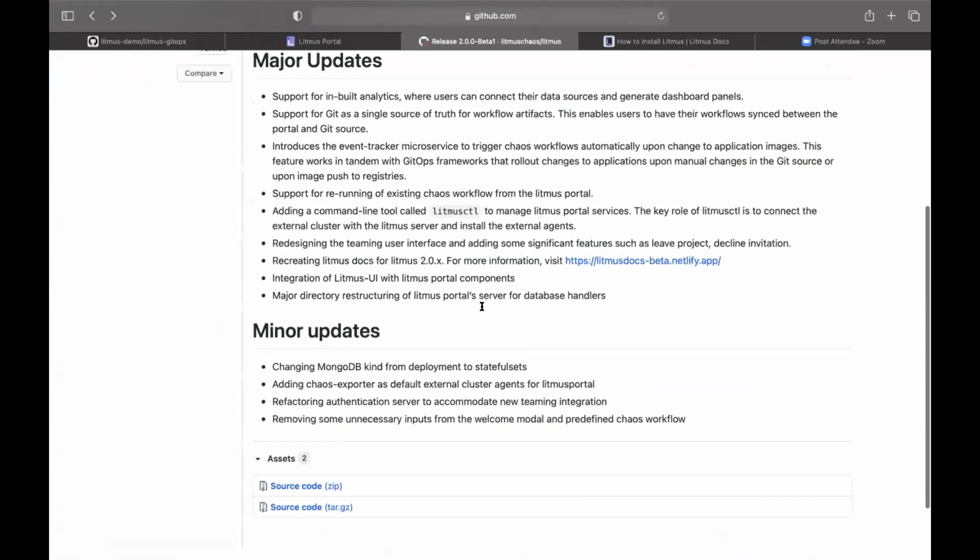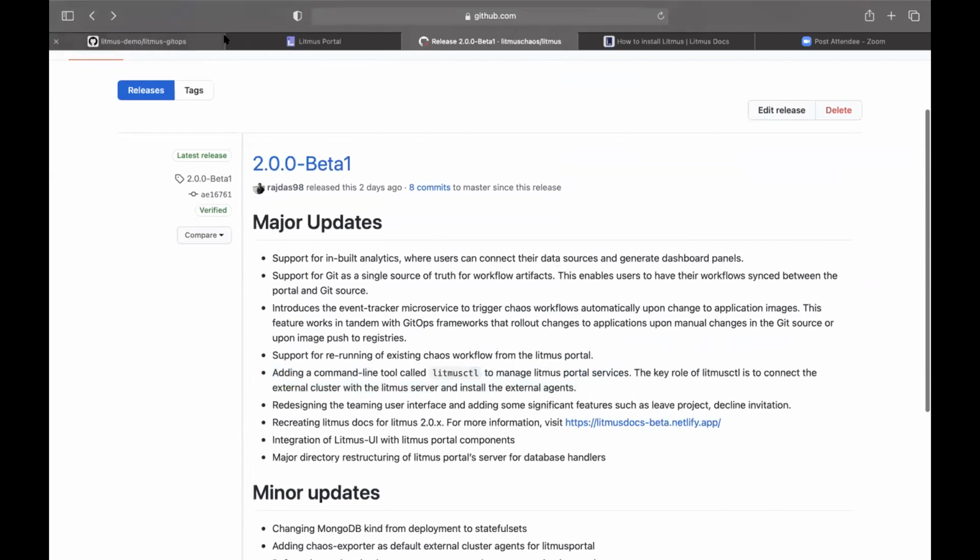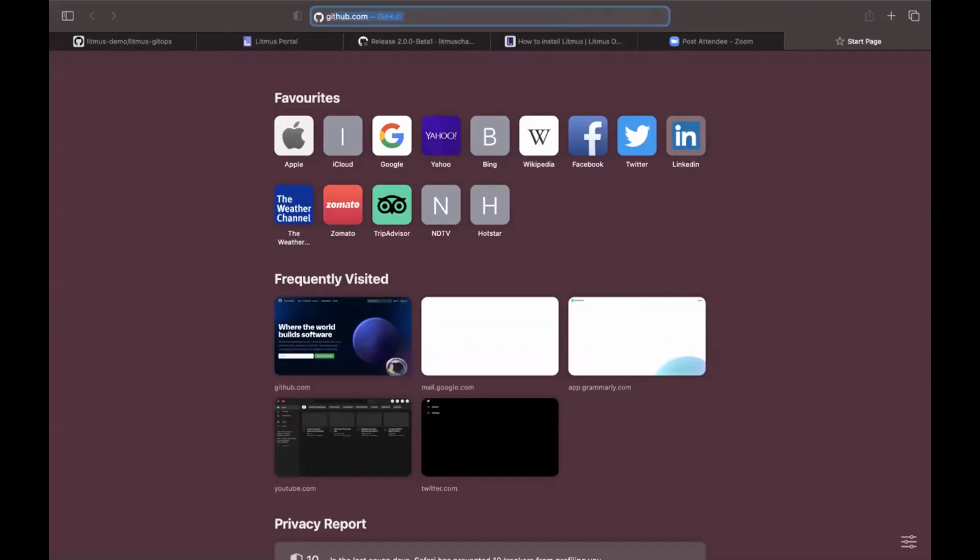For the major update, I'll start with the Litmus CTL. We have introduced Litmus CTL as a command line tool. It is in the early stage. So we only introduced one feature, which is that you can connect your external agent to Litmus CTL. The Litmus CTL code is in this repo, you can take a look.